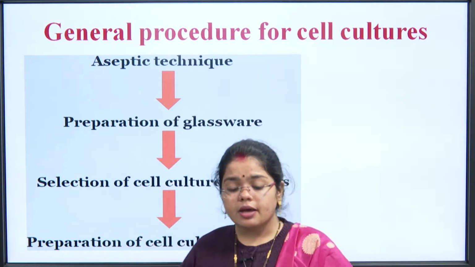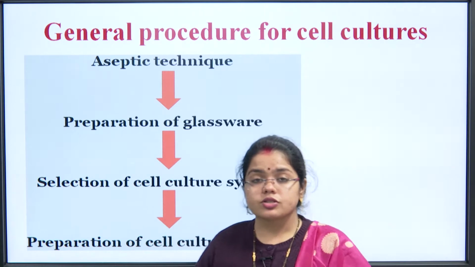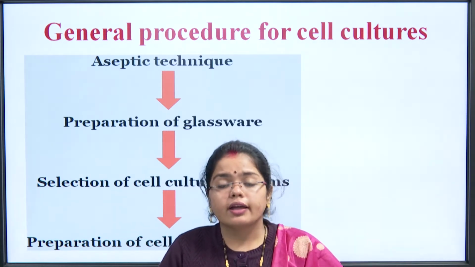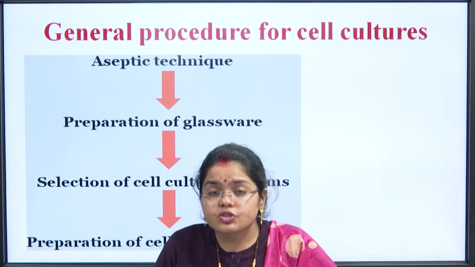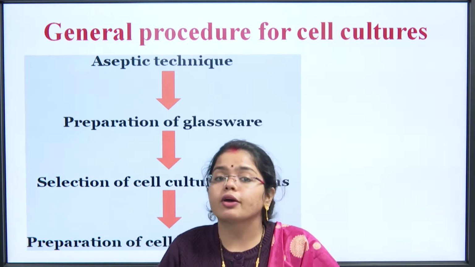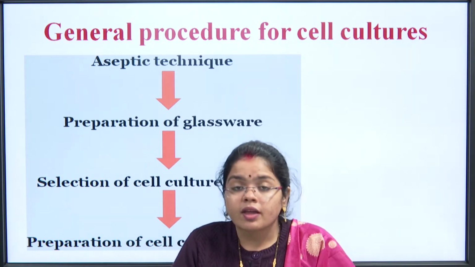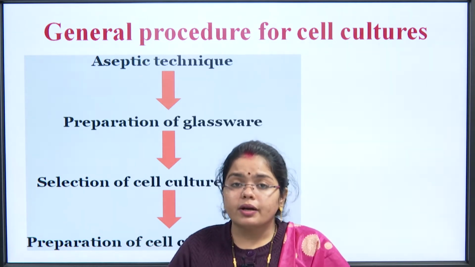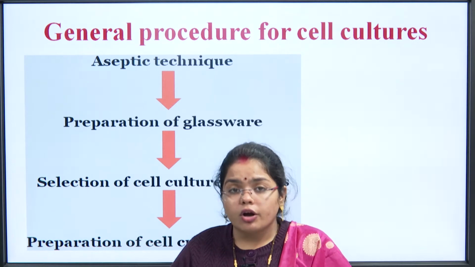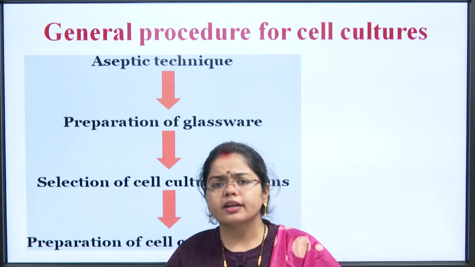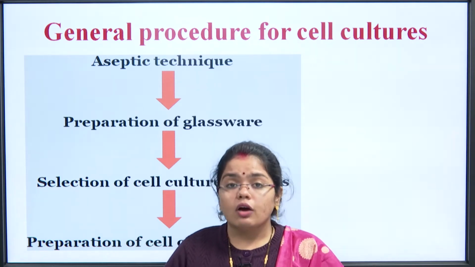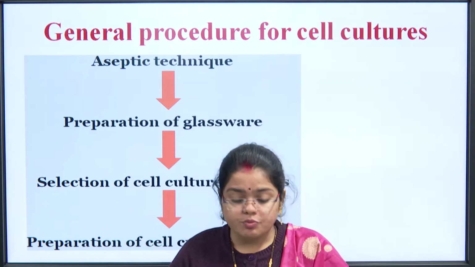Then the next step is preparation of the glasswares. Preparation of the glasswares refers to the cleaning of the glasswares, or more exactly sterilization of the glassware, so that no viable microorganism is on it. What do we do for that purpose? We can use a hot air oven for the sterilization or any other technique, and we can keep the glasswares under UV light as well, just to maintain a proper sterilization procedure.